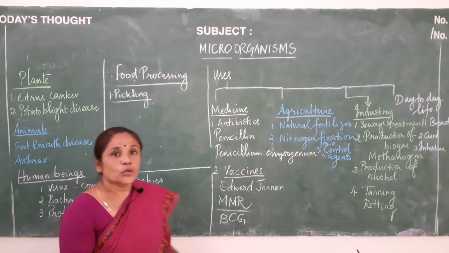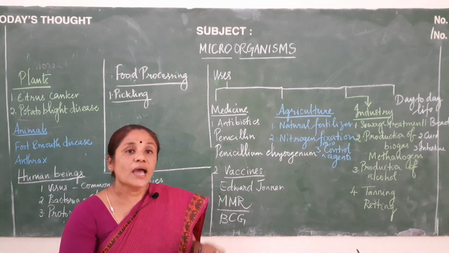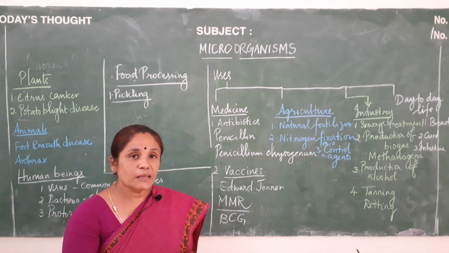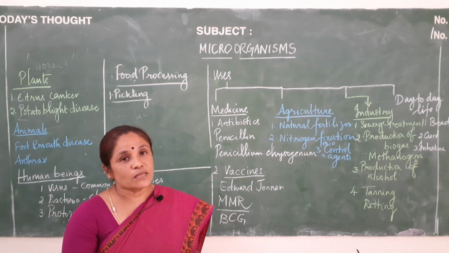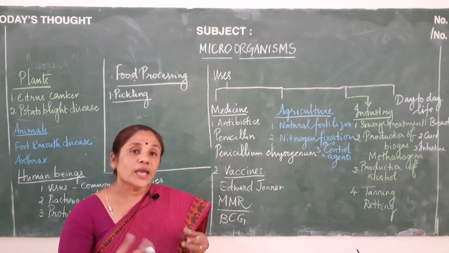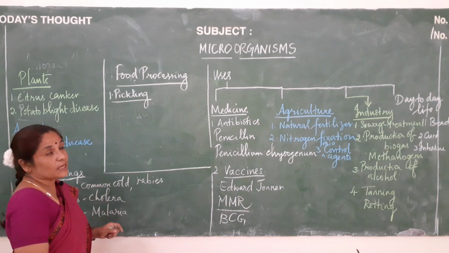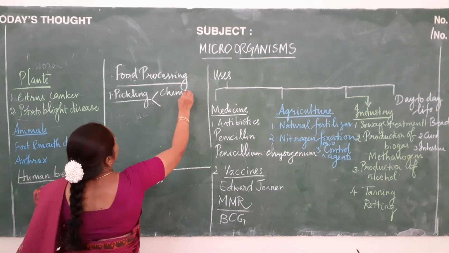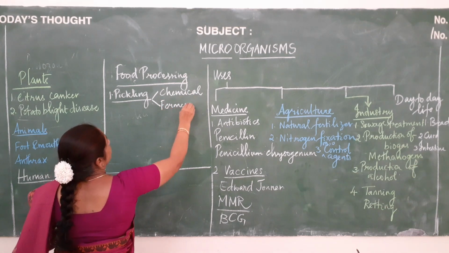In pickling, you are taking the food, whatever food material it may be, and dipping it, that is completely immersing it in an edible antimicrobial solution. This prevents the further growth of any microbes. That is called pickling, and you have two types of pickling. First one will be chemical pickling, second one will be fermentation pickling.